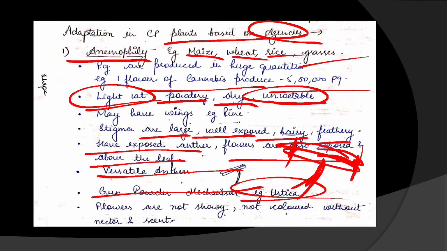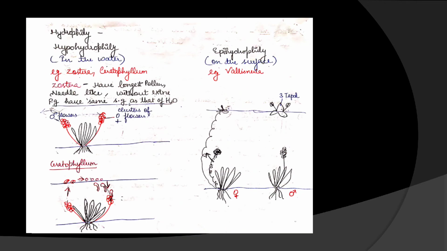Okay, last one is that the flowers are not showy, not colored, without nectar and scent. Because they are wind pollinating flowers, there is no need for showy petals, color or nectar. Okay, now move on to the next slide, that is the next pollination, hydrophily. This is the pollination by water.